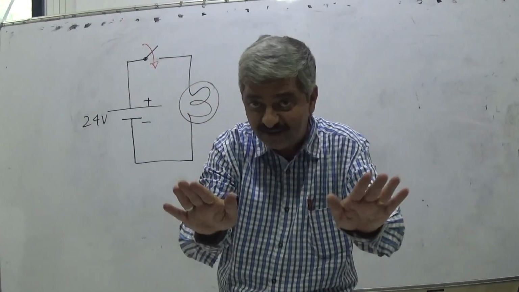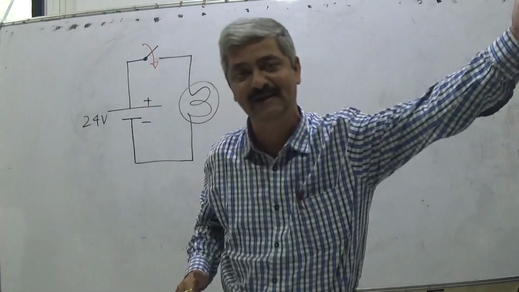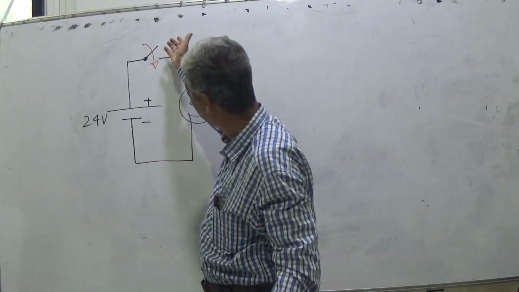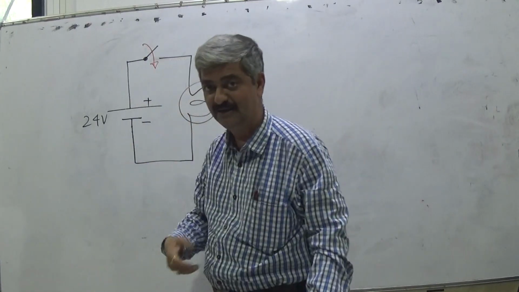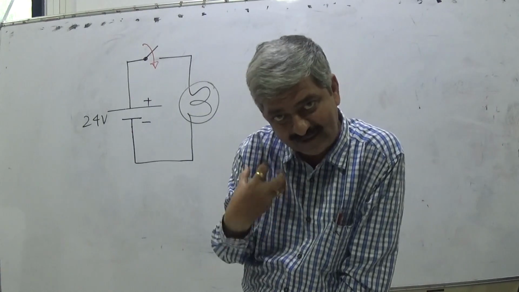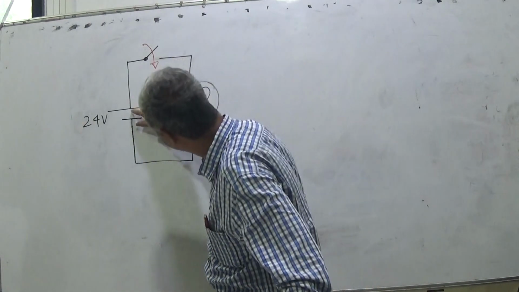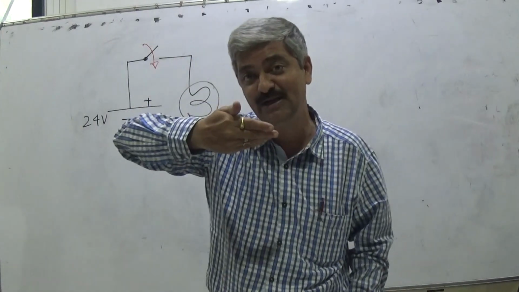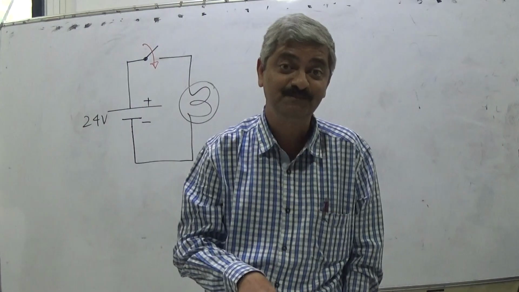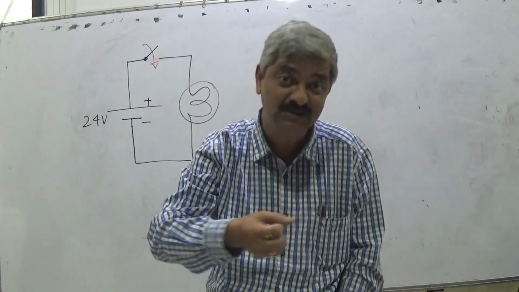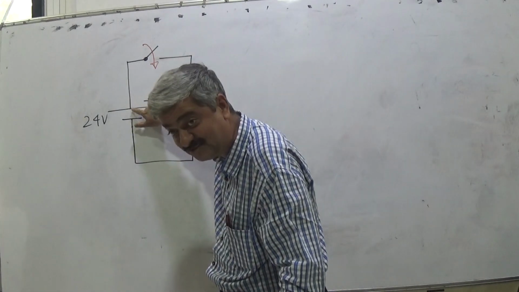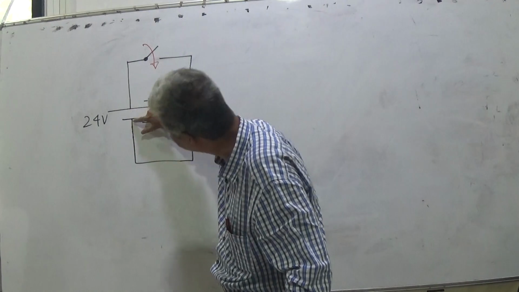The negative terminal doesn't want them; it wants to throw them away again, and the positive terminal wants to capture them. But the internal chemical force takes electrons from this against its property and forces electrons here.